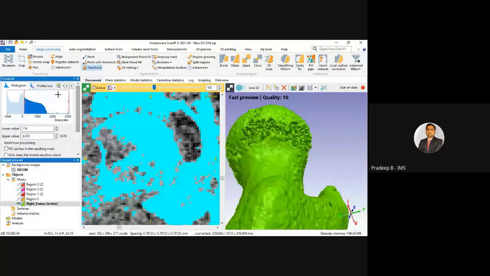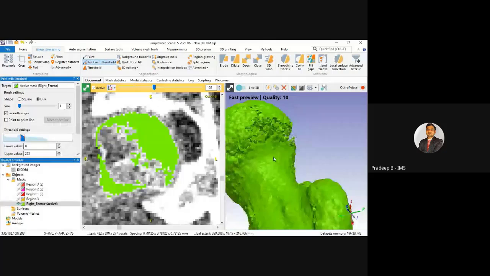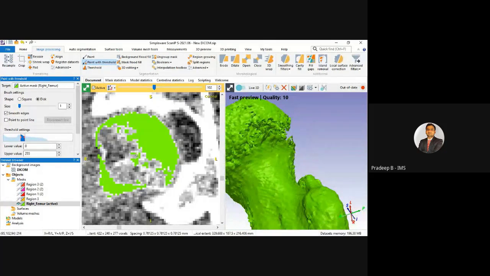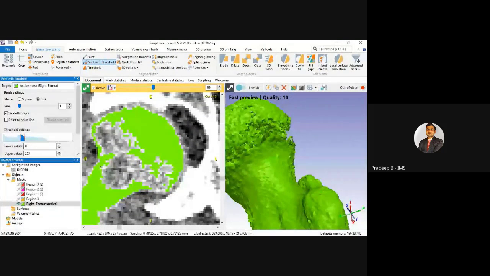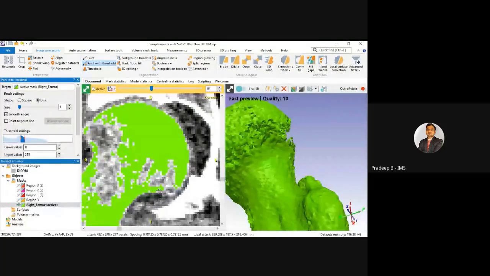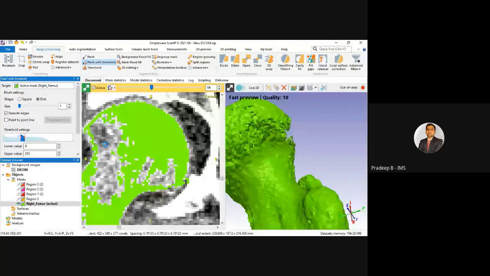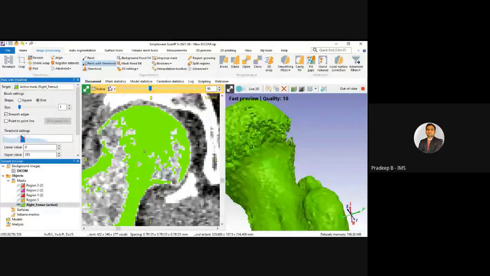okay, and if we want to fill these regions, we can use this paint with threshold approach. Okay, so we are going to paint this. Just like this, you can use this paint with threshold approach to close the boundaries which are open to the surfaces. Okay, so you can just roughly paint that. This is just for the demonstration purpose, or you can take time to generate a very accurate model.